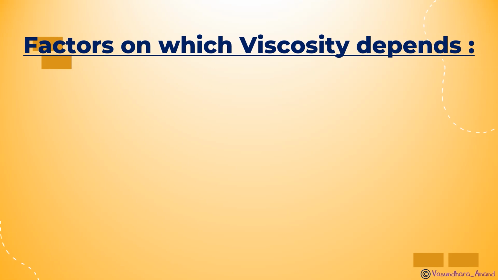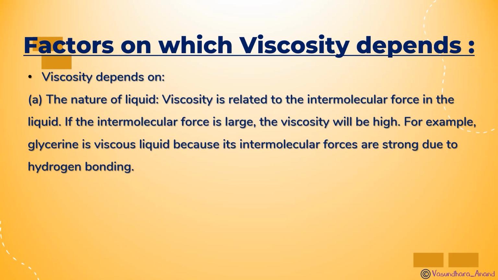Now, factors on which viscosity depends. Viscosity depends upon the nature of the liquid. Viscosity of a liquid is related to the intermolecular force in the liquid. If the intermolecular force of attraction is high, the viscosity will be high. For example, glycerin is a viscous liquid because its intermolecular forces of attraction are strong due to hydrogen bonding.